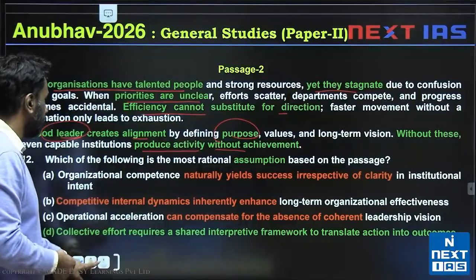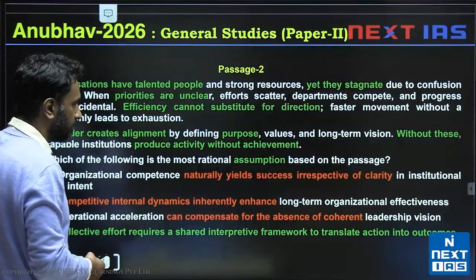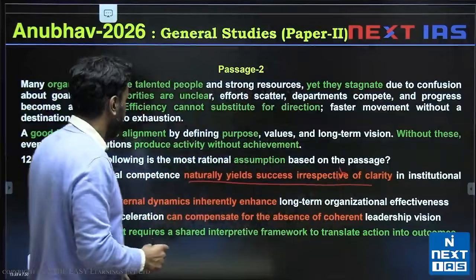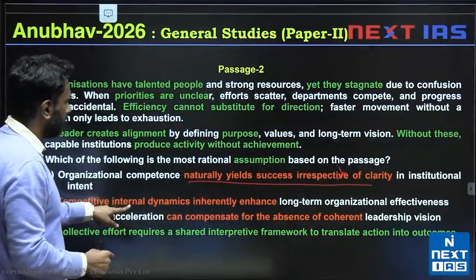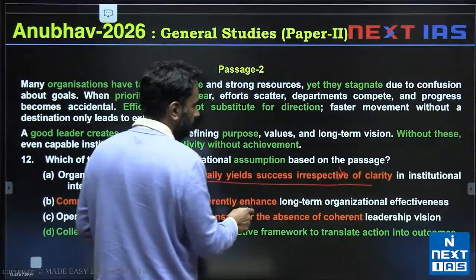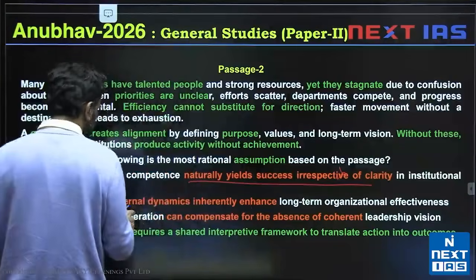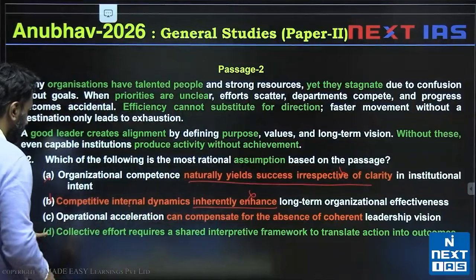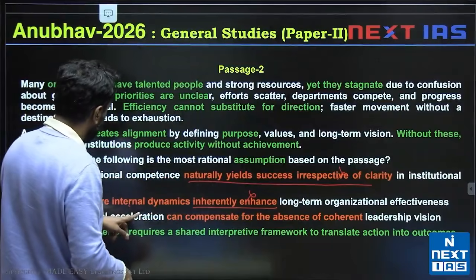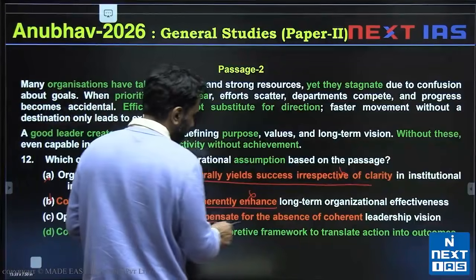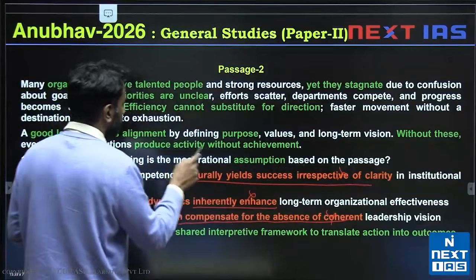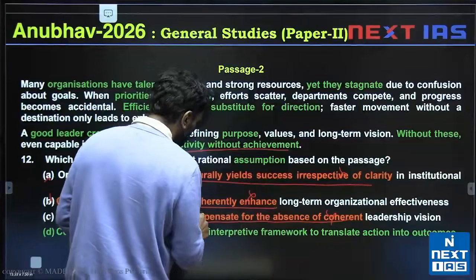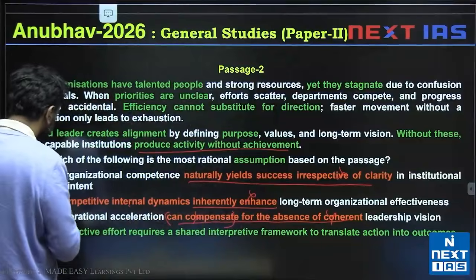A says organizational competence naturally yields success irrespective of clarity. These words are obviously invalid. B, competitive internal dynamics inherently enhance long-term organizational effectiveness. Nothing inherently enhances in the passage according to the passage. So B is incorrect. C says operational acceleration can compensate for absence of coherence. We are told produce activity without achievement. So can compensate would be invalid. D is the right answer.